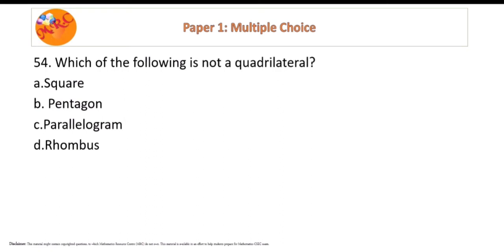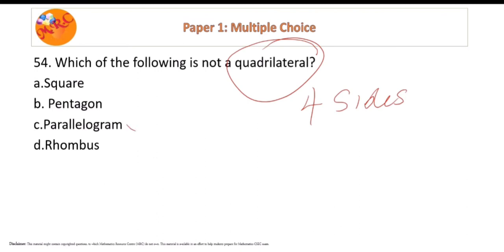So looking at the question, a square is a quadrilateral. A quadrilateral has 4 sides. So a quadrilateral, 4 sides. Parallelogram, 4 sides. Rhombus, 4 sides. So all of these have 4 sides. The only thing that's left is a pentagon. So our answer is pentagon.